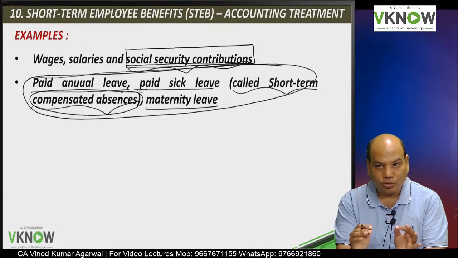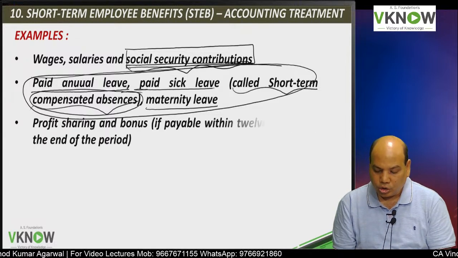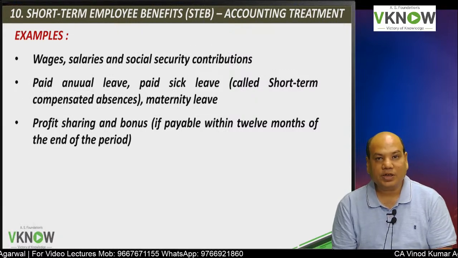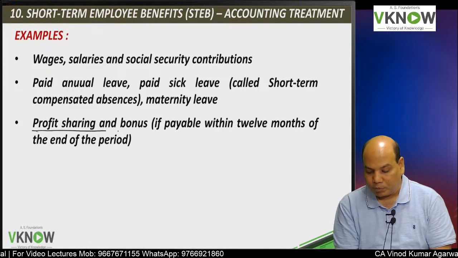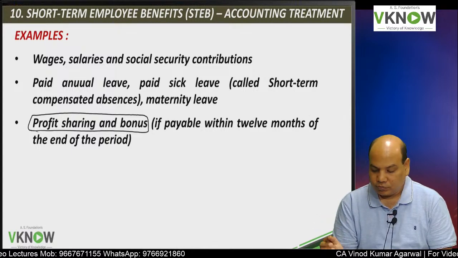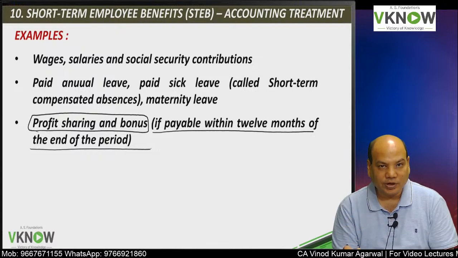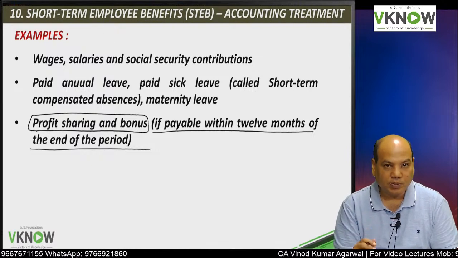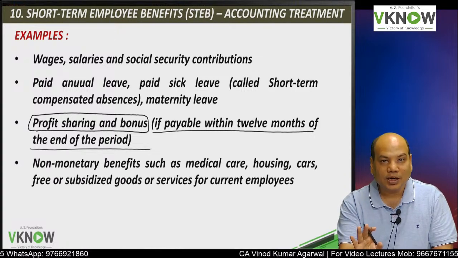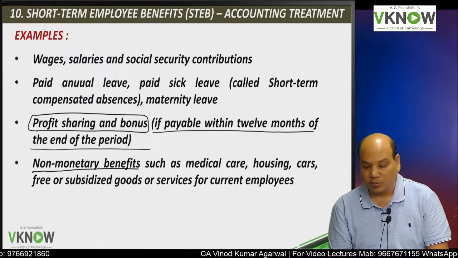But if they fall due or are expected to be settled beyond 12 months, then they are called long-term employee benefits. Then the third is profit sharing and bonus, where the employee gets a certain percentage of profit as bonus. If it is payable within 12 months from the end of the balance sheet date, it is short-term. If it is payable after 12 months from the balance sheet date, it is long-term. And I have told you, this also includes perquisites, non-monetary benefits.